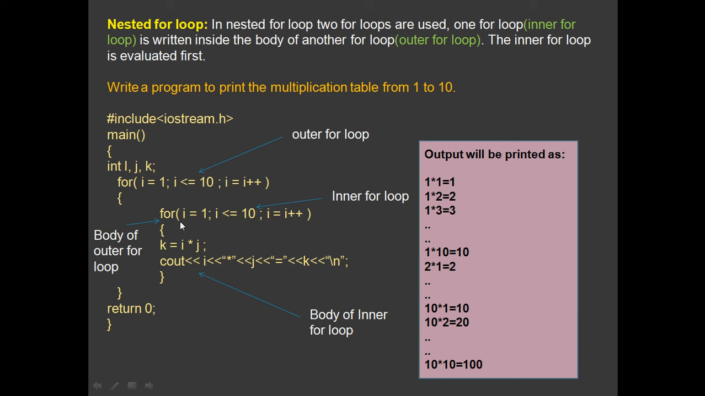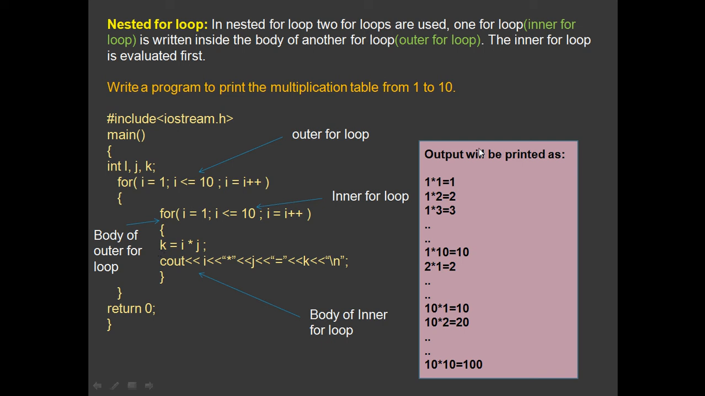So after initialization and testing the condition, if this is true, then the body of the inner for loop gets executed, that is k equals i into j. So now i value is 1 and j value is also 1, so 1 into 1 equals 1, which is stored in k. Clear?